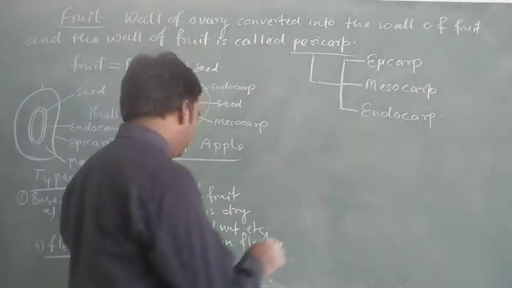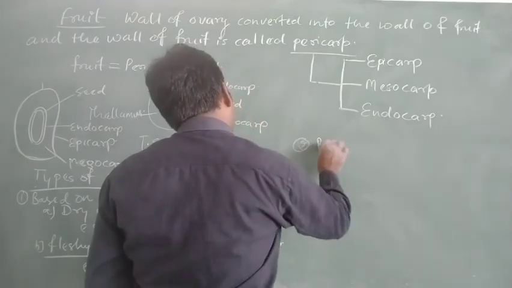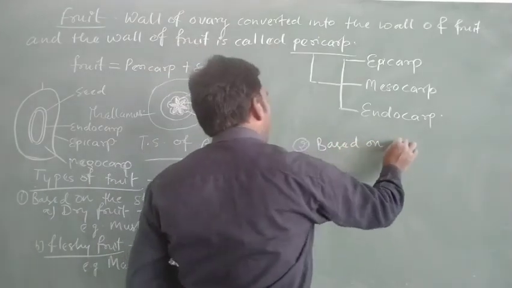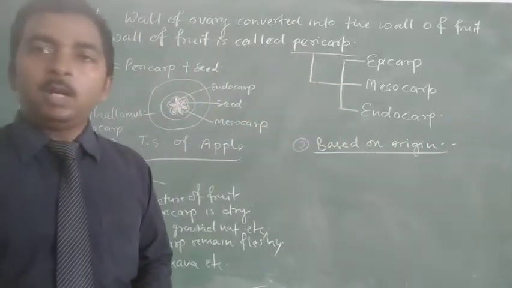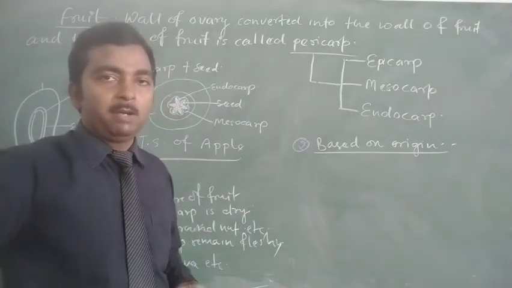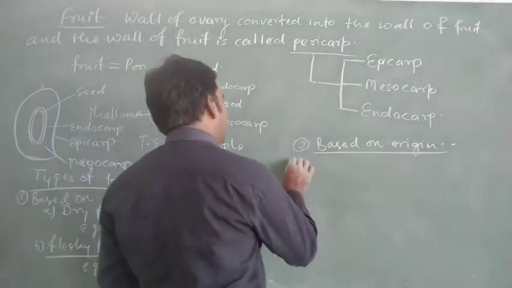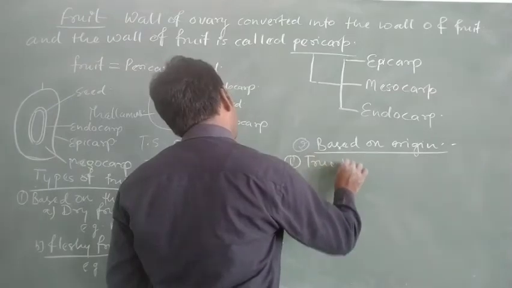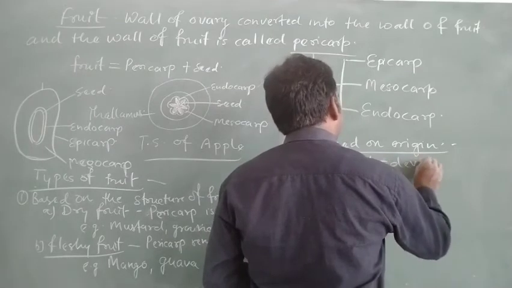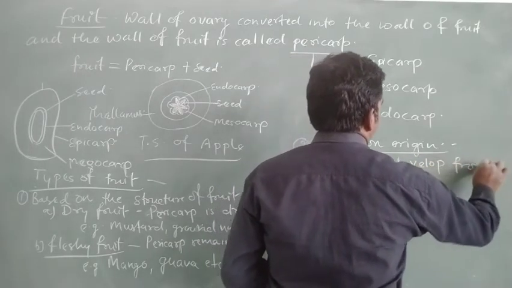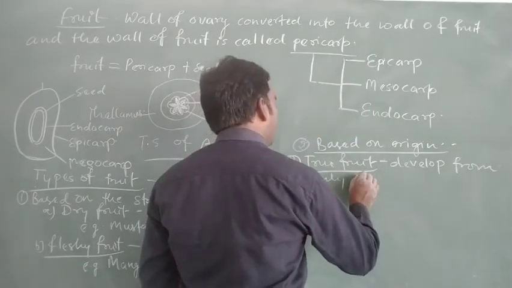Then the second basis for the types of fruit is the origin: from which part of the flower the fruit, or the edible part of the fruit, developed. On that basis, it can also be divided into two categories. The first is the true fruit, which is developed from only the wall of the ovary.